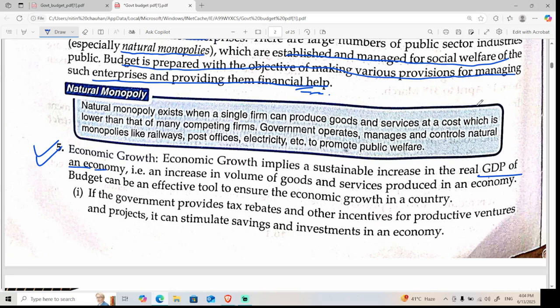An increase in the volume of the goods and services produced in the economy. The budget can be an effective tool to ensure economic growth in the country. We should increase the budget for education.